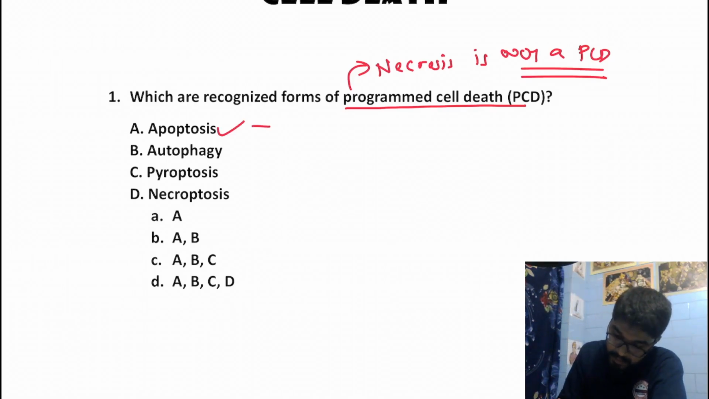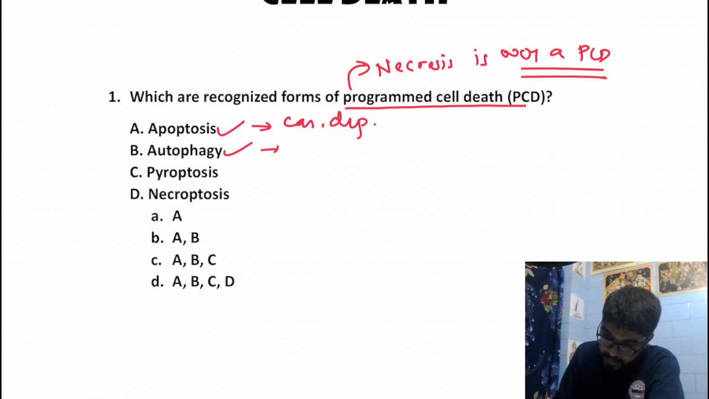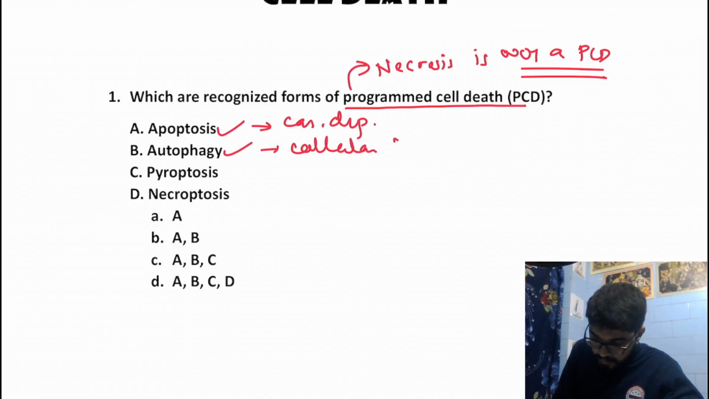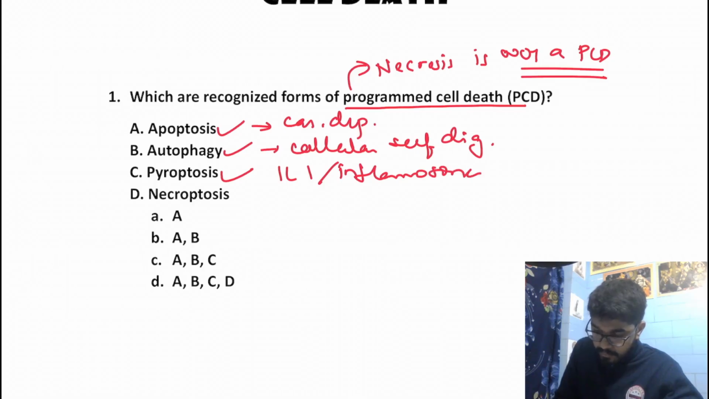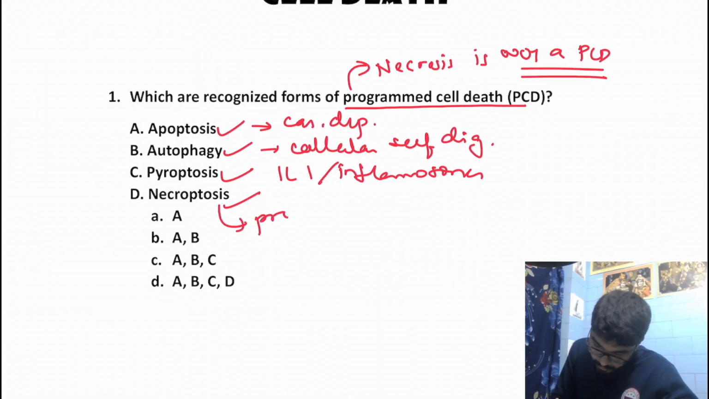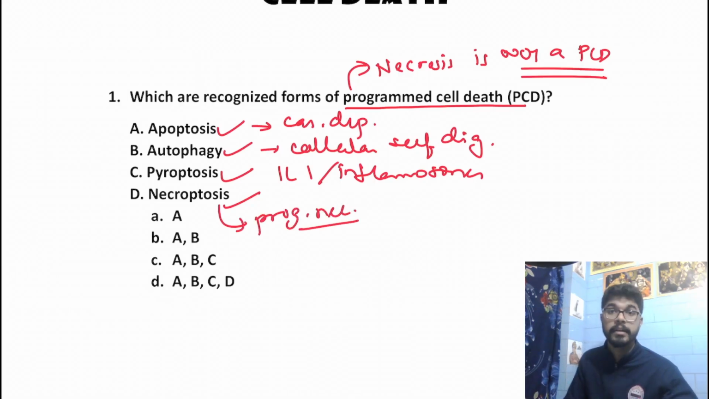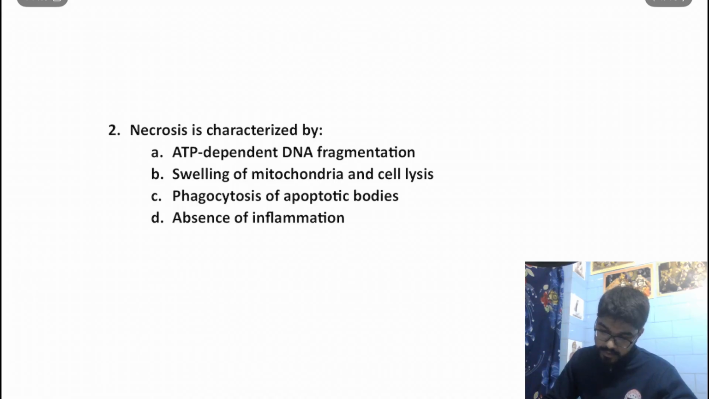Apoptosis, yes, it's a programmed cell death which is caspase dependent. Autophagy is also a programmed cell death which is nothing but cellular self-digestion. Pyroptosis is also a programmed cell death where interleukin 1 and inflammasomes play a role. And necroptosis is also a programmed cell death which is rather a programmed necrosis. Okay. Over here answer would be D. Moving on to the next question.